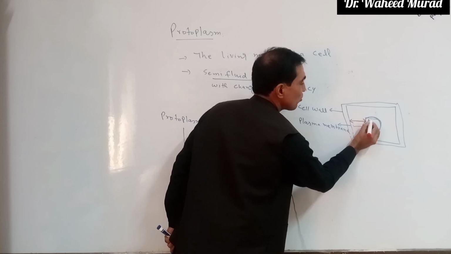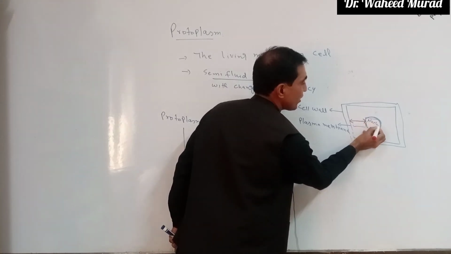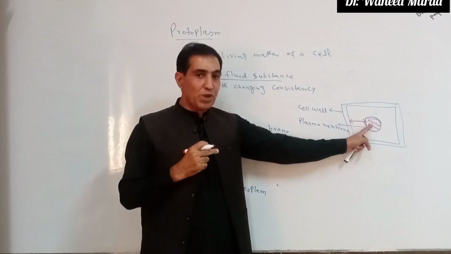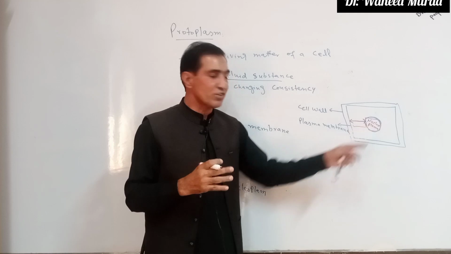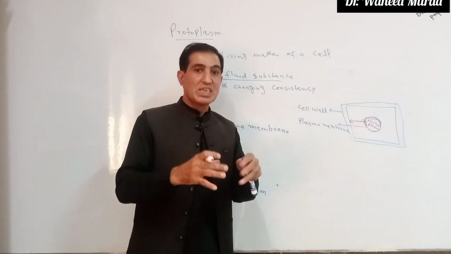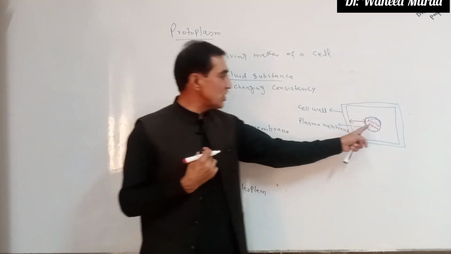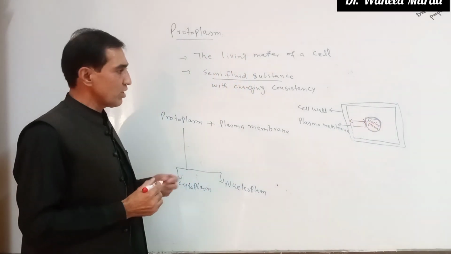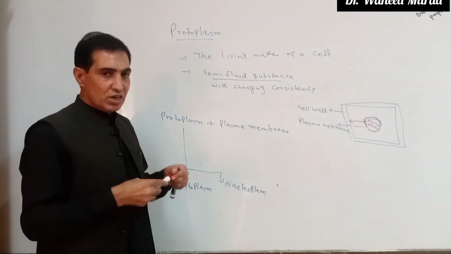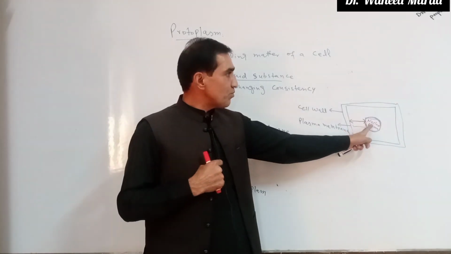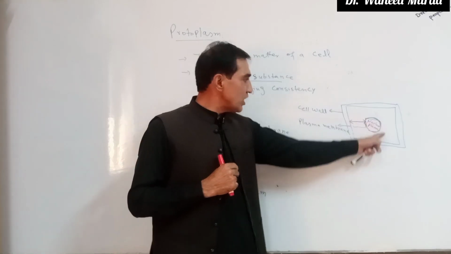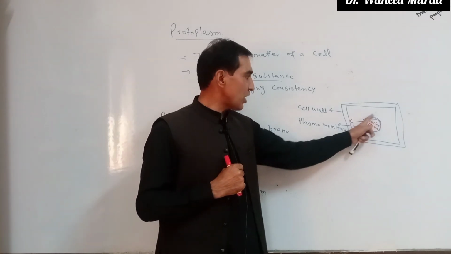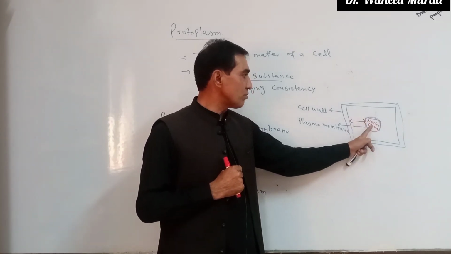Now this is nucleoplasm, the ground substance of the nucleus. It is also called nuclear sap. Let me summarize and come to the conclusion. The ground substance within the nuclear envelope is called nucleoplasm.